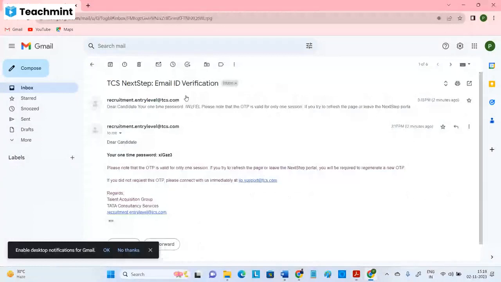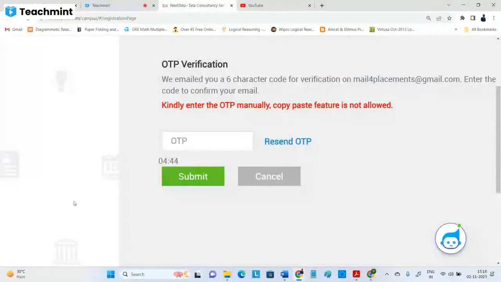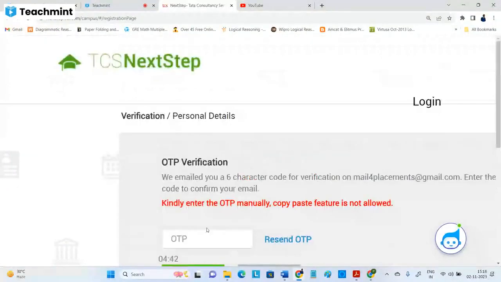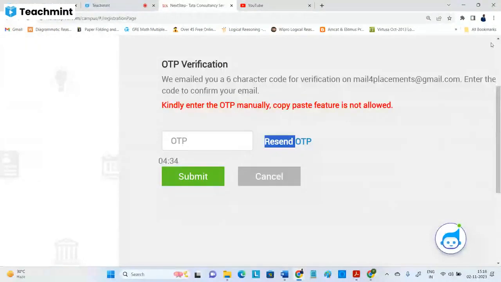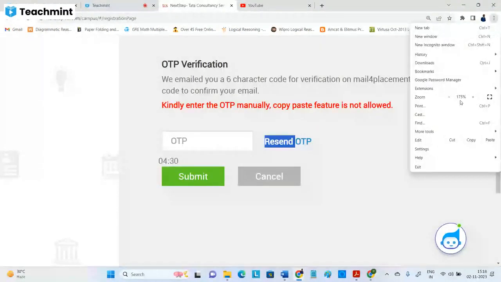Every time it will generate new OTP, don't fix for the same. It's not allowing to enter here. Fine, okay, you try.